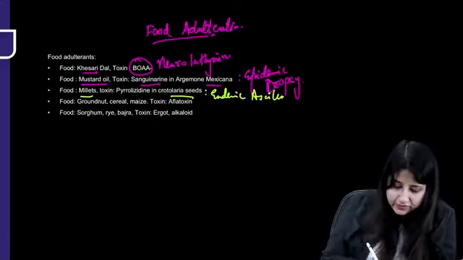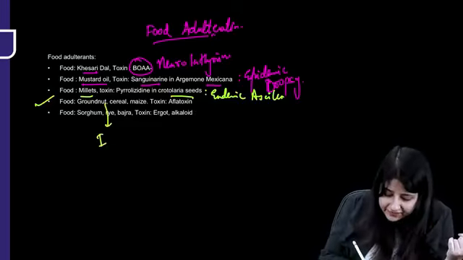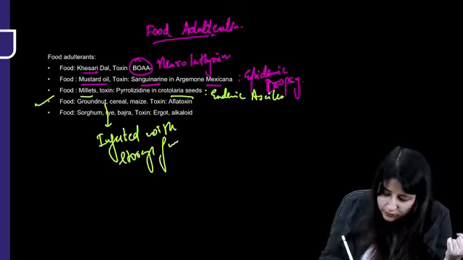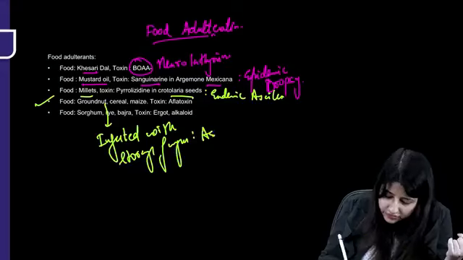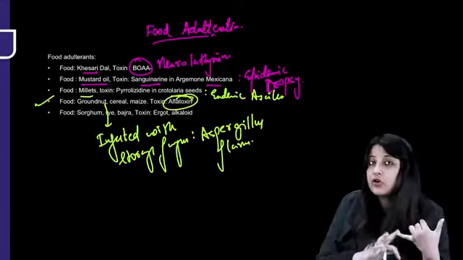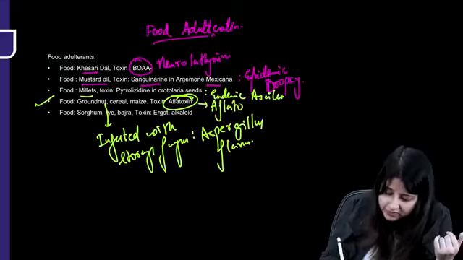Then another one which is very common: groundnut, cereal, maize, these get infested with storage fungus. What is that storage fungus which infests it? It is Aspergillus flavus, and this Aspergillus flavus contains the toxin aflatoxins. So this is known as aflatoxicosis.